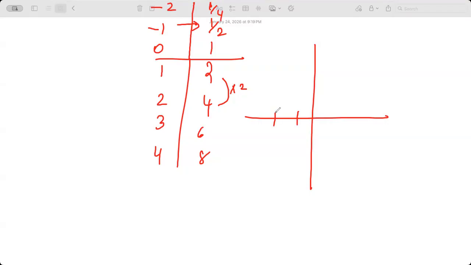So let me plot this. Could it also be 2 to the power of negative 1 and then 2 to the power of negative 2? Yes, you can have that. Yes, absolutely. That is correct actually. 2 to the power of negative 1, 2 to the power of negative 2. And then you have a 2 here.